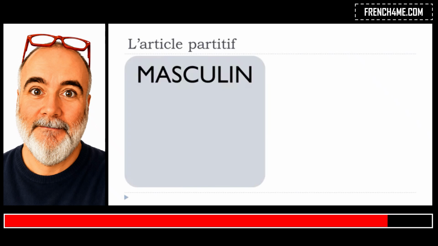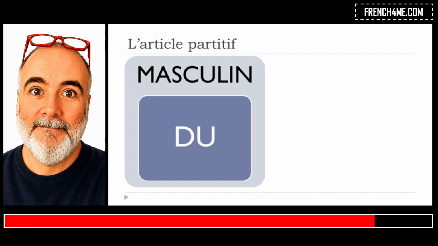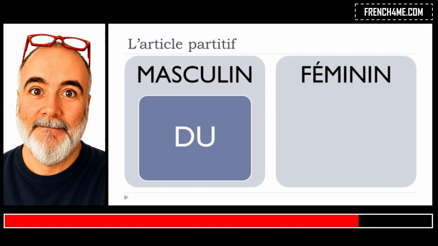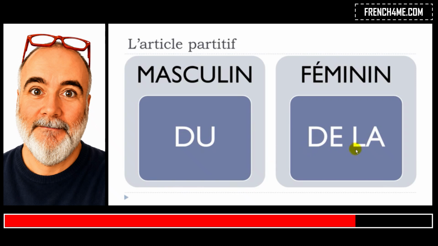Okay, then as usual, we will have the difference between the masculine form and the feminine form. So for the masculine form, it will be du. Simple thing, D, U. This is U, this is D. Du. All right. And then for the feminine form, it will be de la. Okay? De la. Alright? Masculine form, du. Feminine form, de la. Alright?